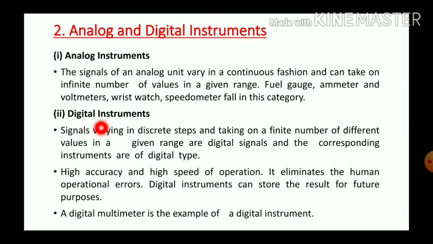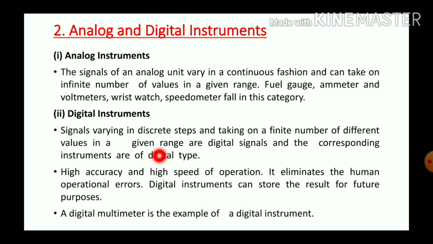Second is digital instrument. Signals varying in discrete steps and taking on a finite number of different values in a given range are digital signals, and the corresponding instruments are of digital type. A digital instrument gives a finite number of data over a particular period of time.